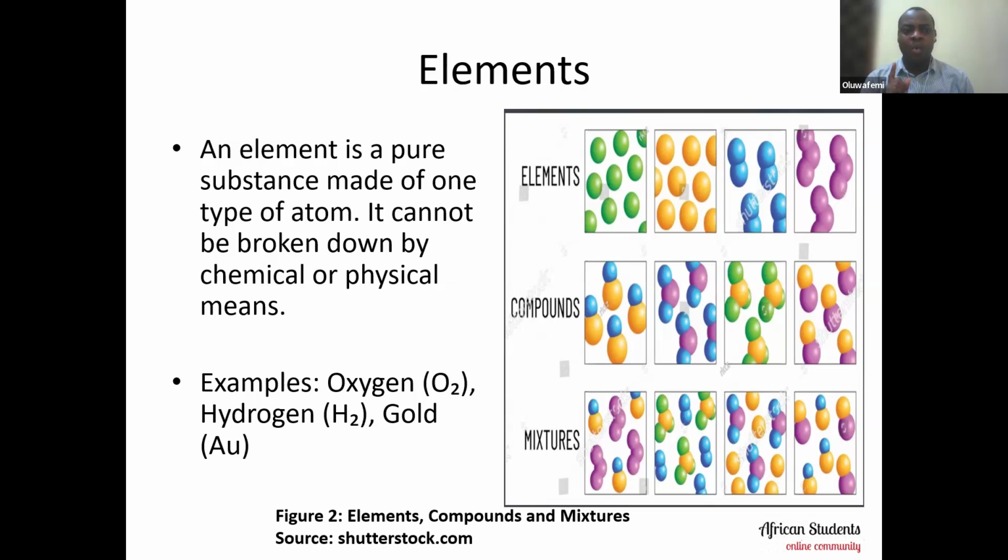It cannot be broken down by chemical or physical means. We have over 100 elements on the periodic table, but some examples that I've drawn out for you include oxygen, hydrogen, gold. You can give me all the examples in the comment section so I will know that you know your elements.